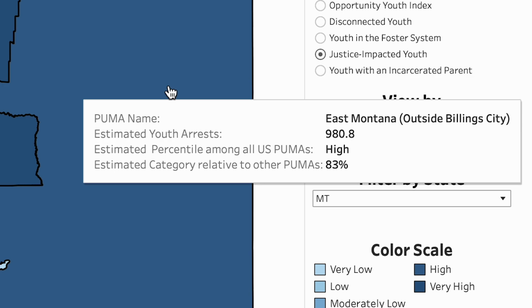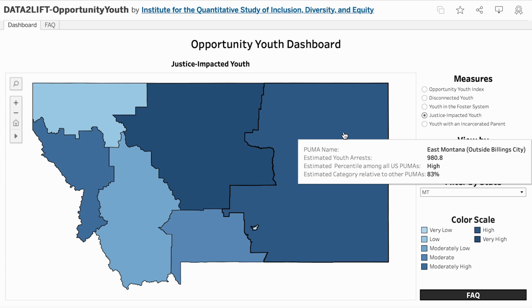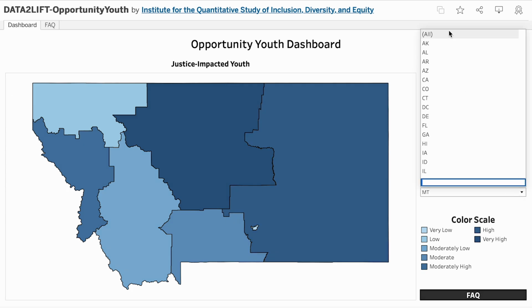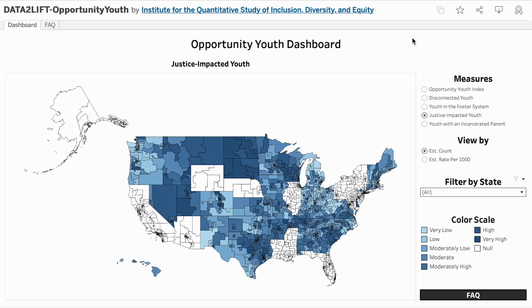In East Montana, we estimate that there are 980.8 youth arrests, which we can round to 981 youth arrests. This places East Montana in the 83rd percentile and the high category. The data we use to estimate the youth arrests in each state comes from the FBI's Crime Data Explorer tool. We then use a combination of demographic data from the FBI and the census to estimate the distribution of youth arrests across the PUMAs within each state.